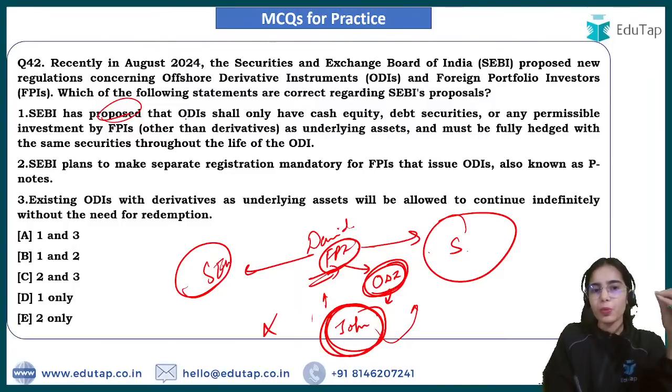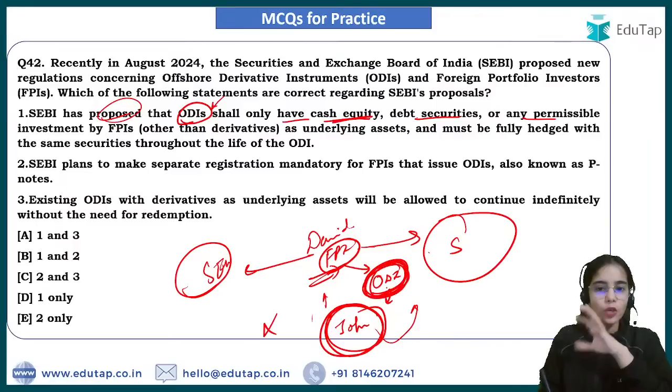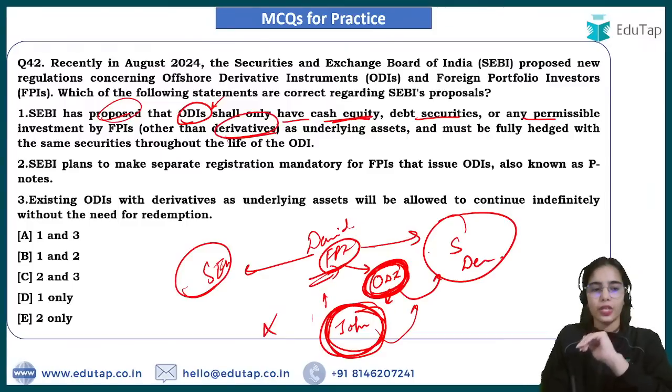So SEBI has proposed that ODIs, that is the offshore derivative instrument, shall first of all have only cash equity, debt securities, or any permissible investment by the FPIs. That means the ODIs cannot be sold to the foreign investors if the ODIs are connected with the derivatives. So other than derivatives, first of all, SEBI plans to make separate registration.